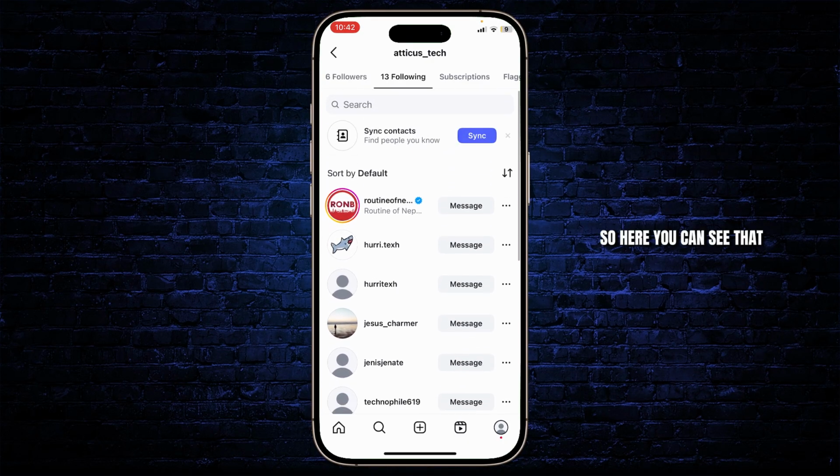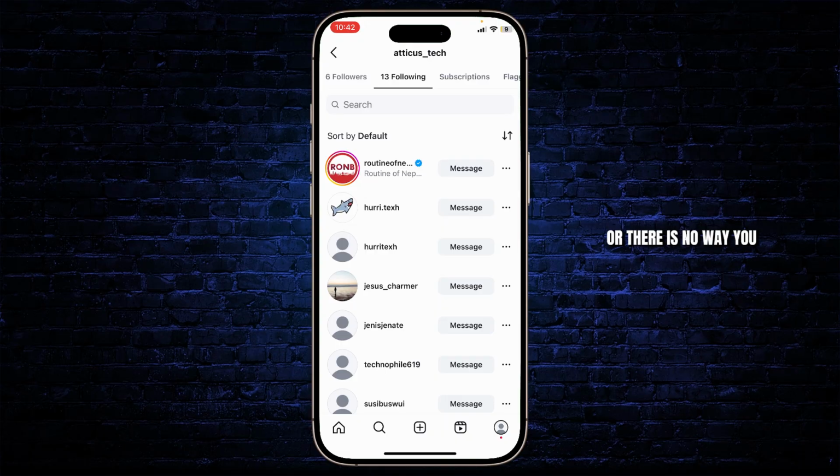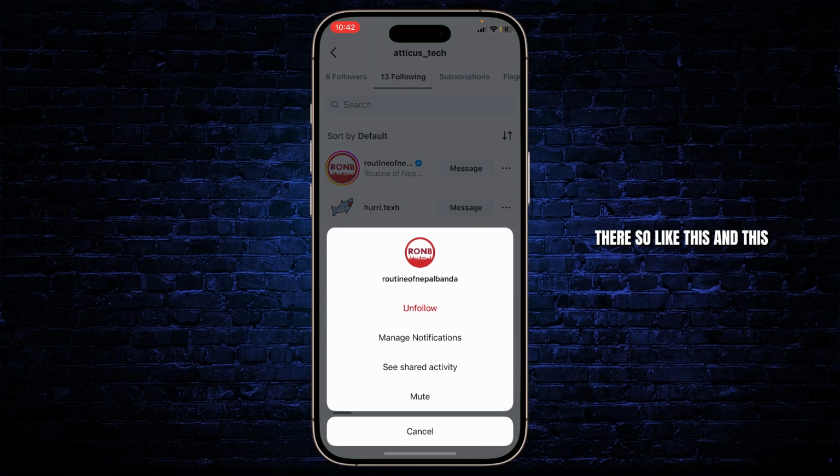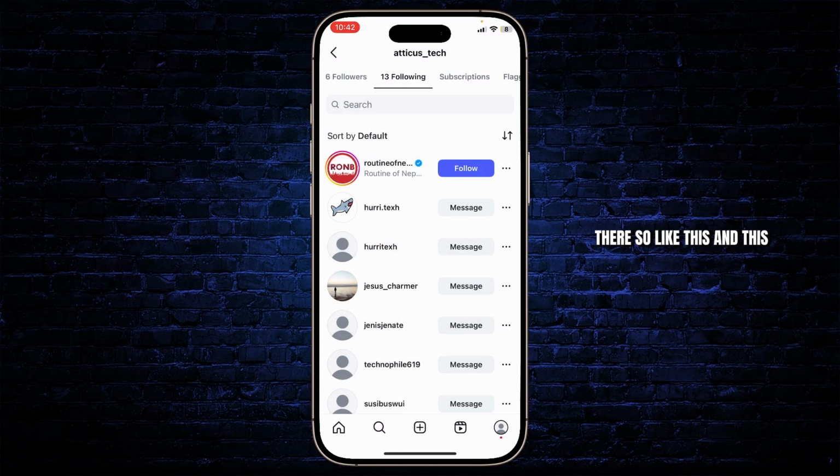So here you can see that there is no button or there is no way you can actually see or find any option that says unfollow all. What you can do is tap on the three dots and then tap on unfollow there. So like this and this, and with that you have just unfollowed one person.